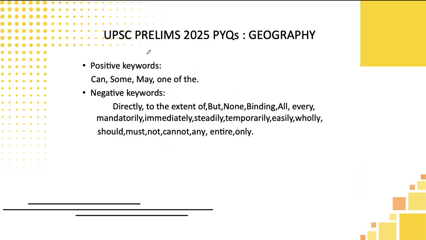Okay, students, let's learn some of the important keywords. For applying the keyword strategy, we need to remember positive keywords and negative keywords. Some of the positive keywords used in the UPSC Prelims examination in the last 10 years are can, some, may, one of the. Negative keywords, some of which have been frequently used by the UPSC examiners in the preliminary examination, are directly, to the extent of, but, none, binding, all, every, mandatorily, immediately, steadily, temporarily, easily, wholly, should, must, not, cannot, any, entire, only. So you need to remember this, students.